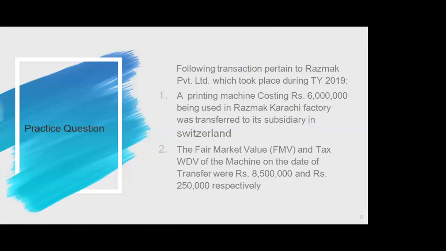Following transaction pertains to Raznak Private Limited, which took place during tax year 2019. A printing machine costing rupees 6 million being used in Raznak Karachi factory was transferred to its subsidiary in Switzerland. The fair market value and tax written down value of the machine on date of transfer was rupees 8.5 million and 250,000 respectively.